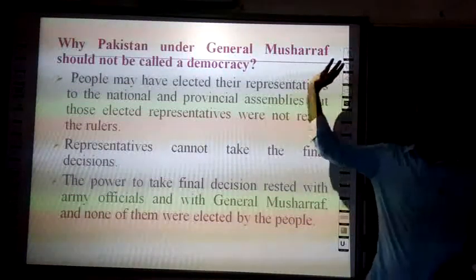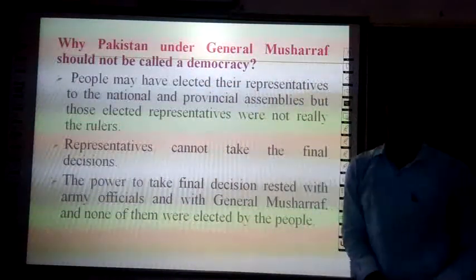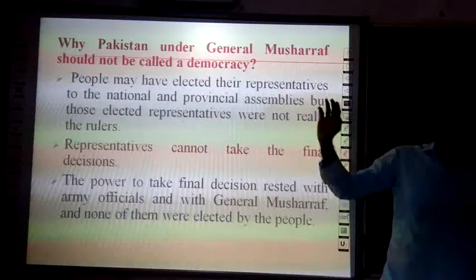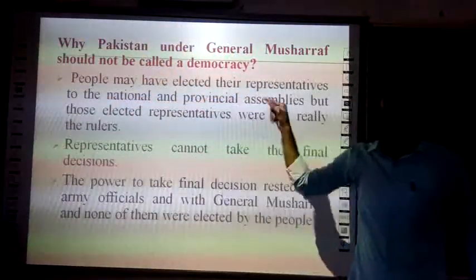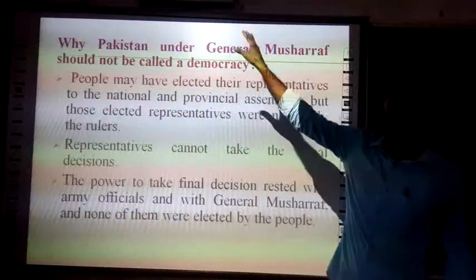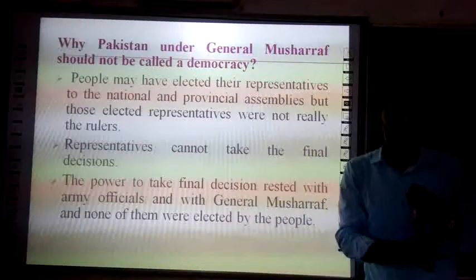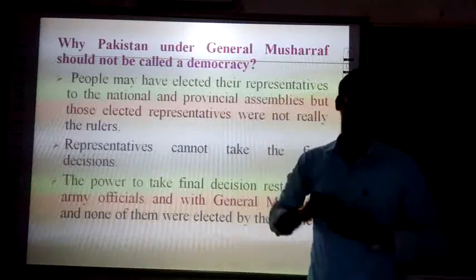In a democracy, representatives elected by the people rule them. But here, even though the representatives were elected by the people, they were not the actual rulers. The rulers were military officers and Pervez Musharraf, who were not elected by the people.